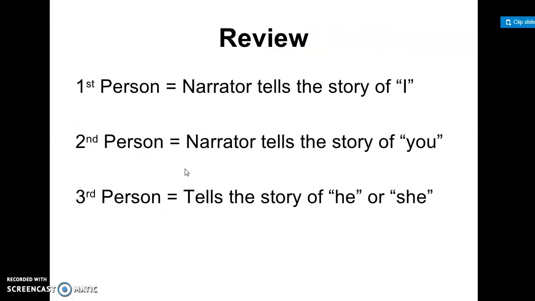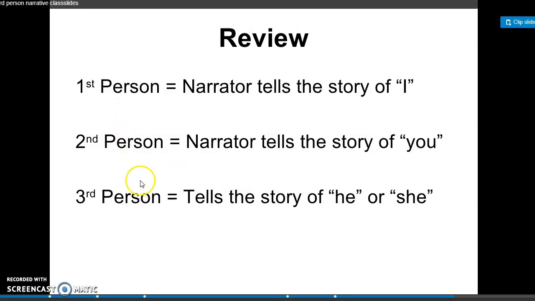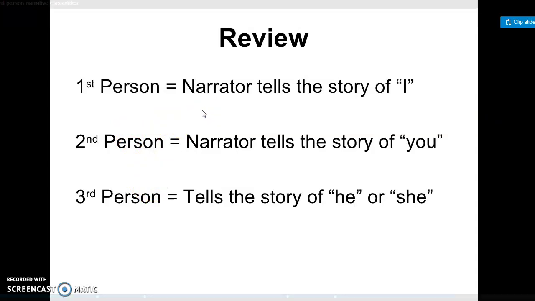So, review. Let's say it in a shortened version. Narrations can be first, second, and third person narrations. The first person narrator tells the story of I, the second person narrator tells the story of you, and the third person tells the story of he or she.